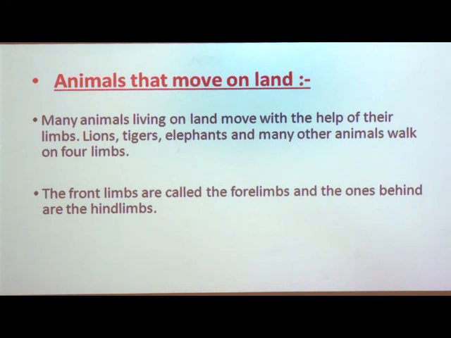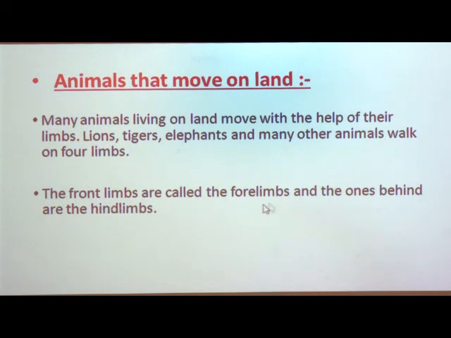Out of the four legs, the front limbs are called the forelimbs, and the ones that are behind are the hind limbs.